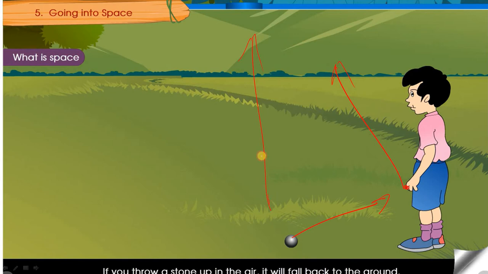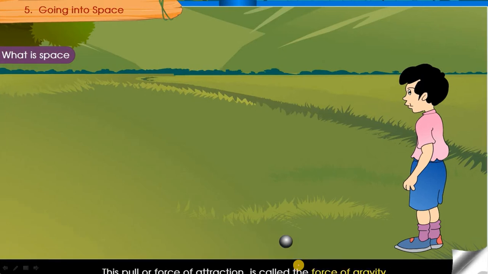It will reach a particular height and again it falls down to the earth. Whatever you throw above the earth will reach some distance and again fall to the ground. So why does that happen? That happens due to a special kind of force. Earth, our planet, has a special kind of force.